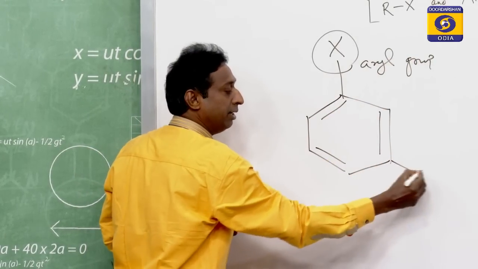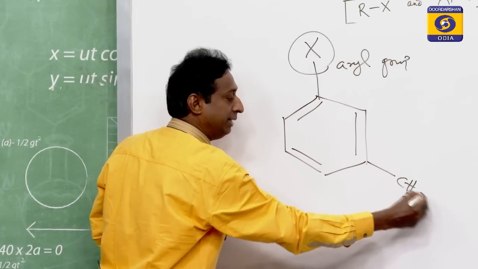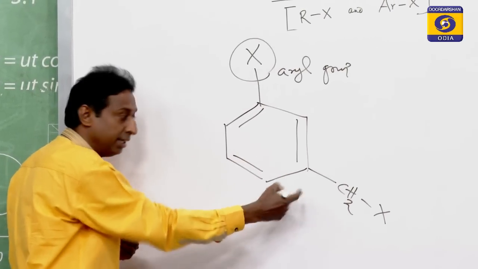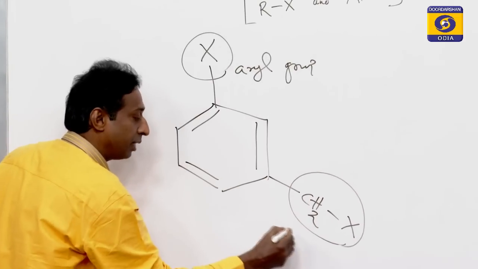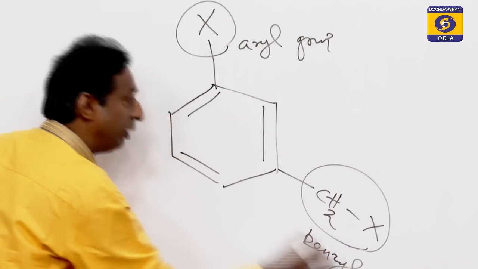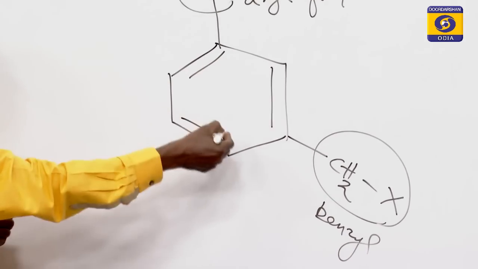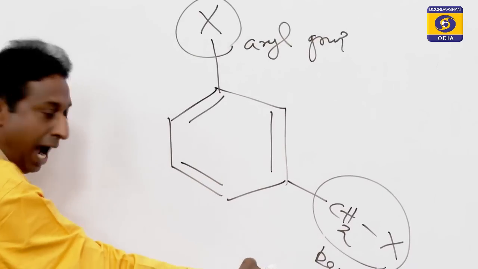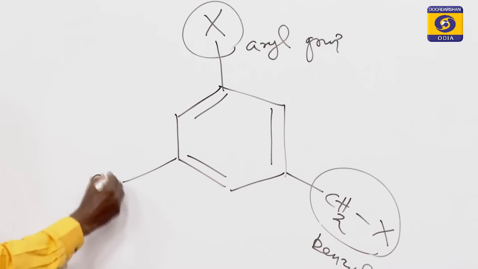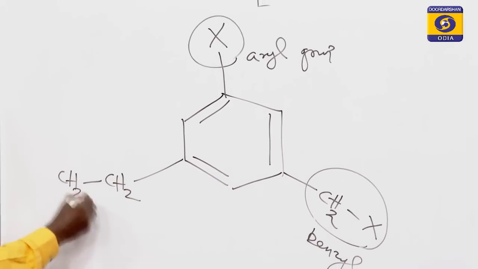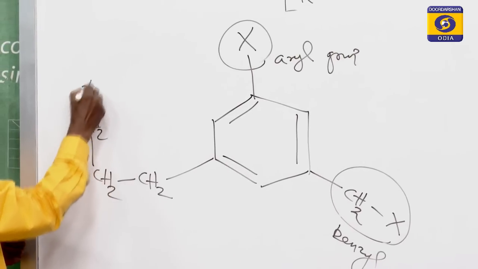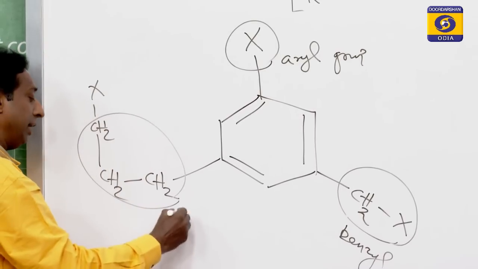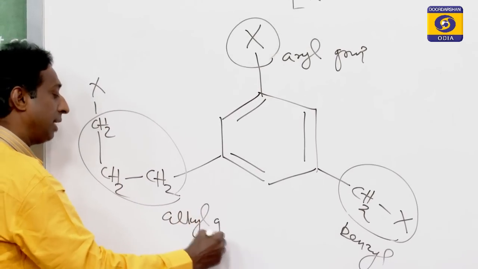If I put here CH2 and then X, you see this carbon is outside the benzene ring, and this group is called benzyl. Along with benzene, X is aryl; along with benzene, CH2X is benzyl. And if there is a group like CH2, then CH2, then CH2, then X, a long carbon chain, this part is an alkyl group.